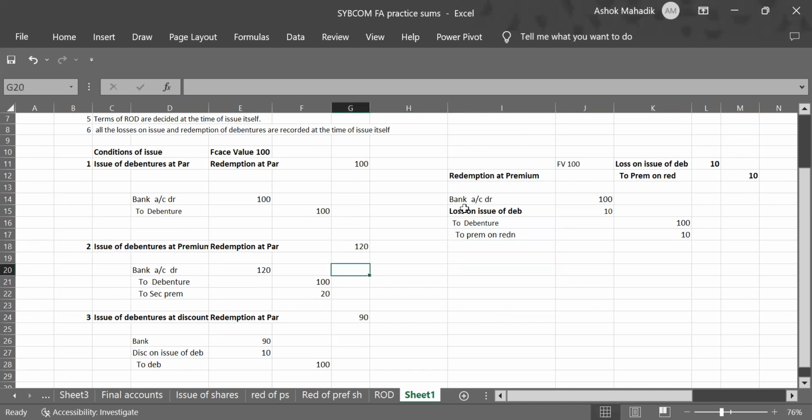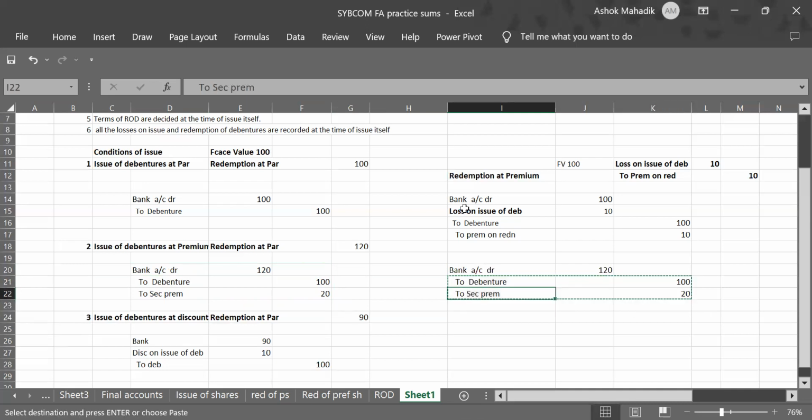Same way, now the second entry was issue of debenture at premium and redemption also at premium. So again, same entry, but the only thing is that you have to incorporate that loss effect. I'll insert one line in between this entry, debit and credit. On debit it will be loss on issue of debenture, and that loss, premium is payable, so it will be premium on redemption payable.